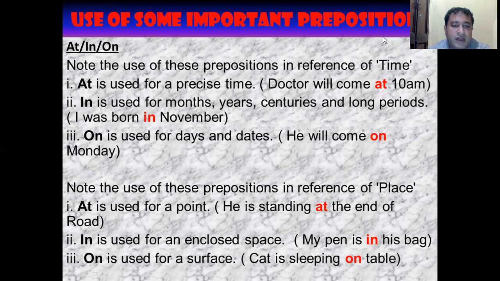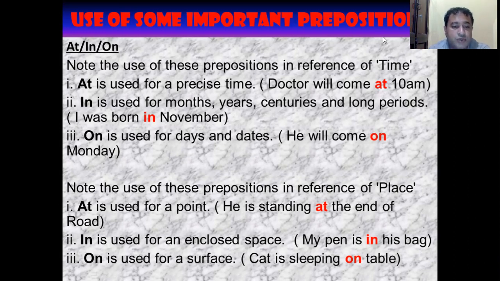On is used for days and dates. He will come on Monday. He was born on 2nd of October. I was born on 4th of November. So on is used for days and dates. So this is the use of at, in, on in reference to time. Now let us see their use in reference to place.